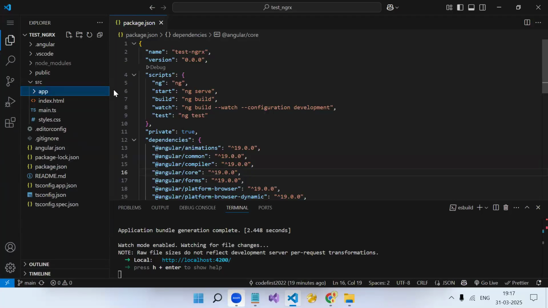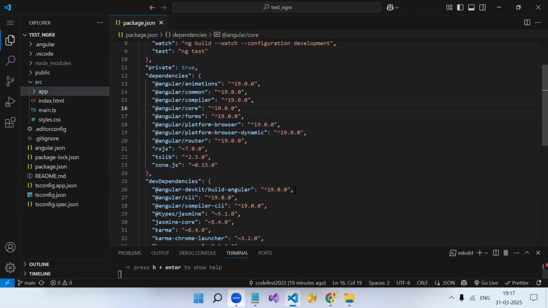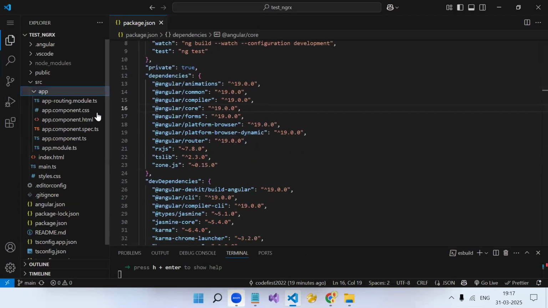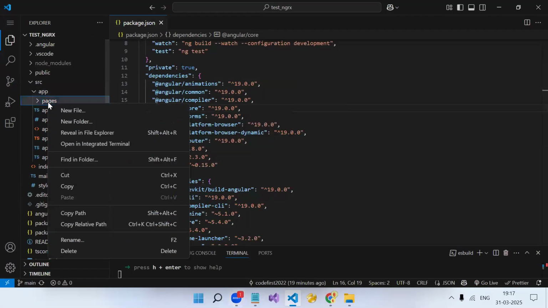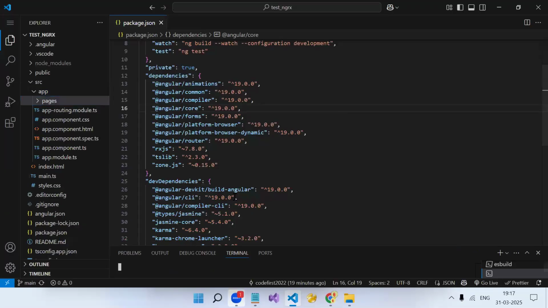So whatever we do in app module, we have to do in app config. Just that change will be different. Apart from that, action, reducer, everything will be the same. Okay. Now, this is a very basic project I have created. First thing, I will create extra components, let's say in pages. First, we are going to maintain a counter in a shared state by using RxJS operators. Okay. Let's create a component.